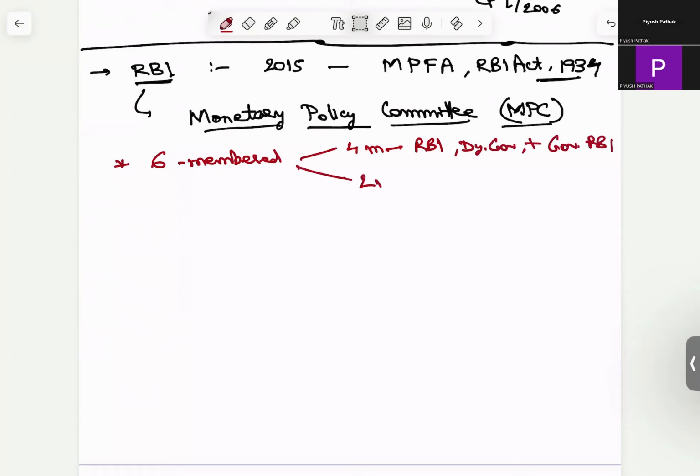Then there are two members of very prominent standing in the field of economics, finance, and commerce, usually professors, ex-policymakers, ex-economic advisors, members of IES and economic services. They are expected to meet, I think, twice in a year.